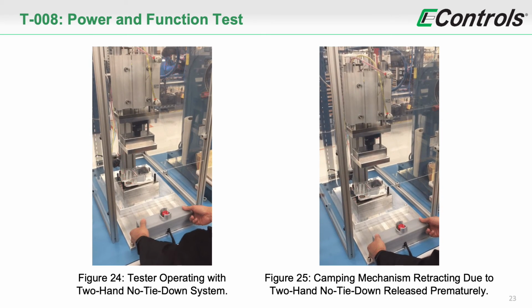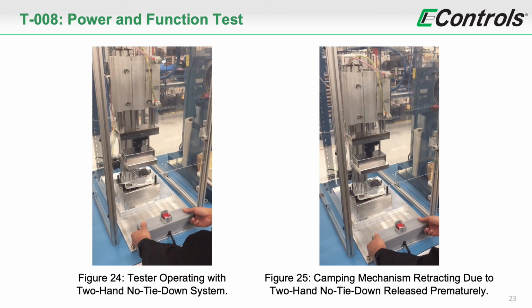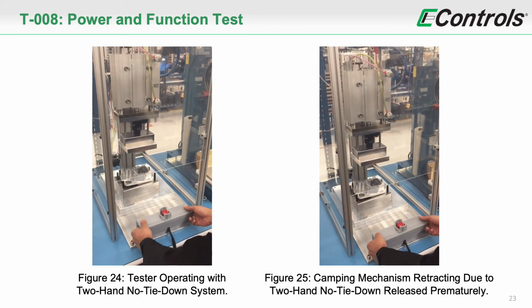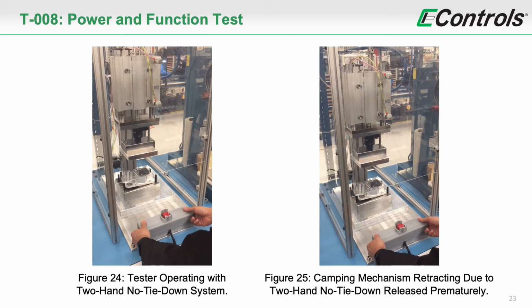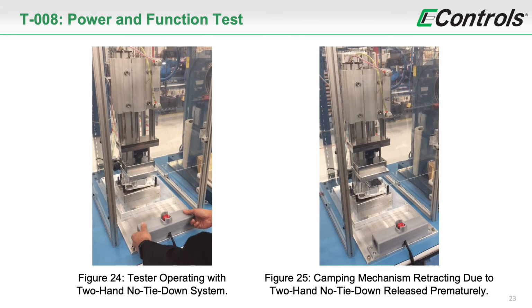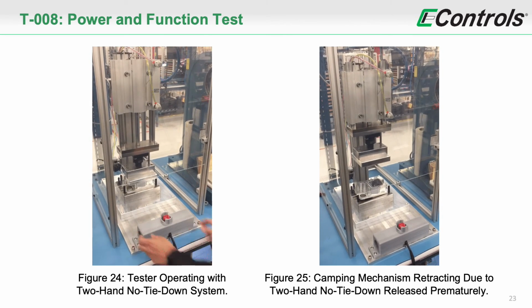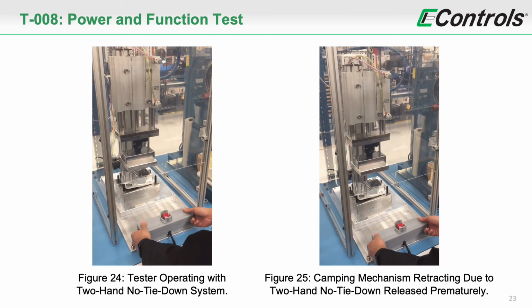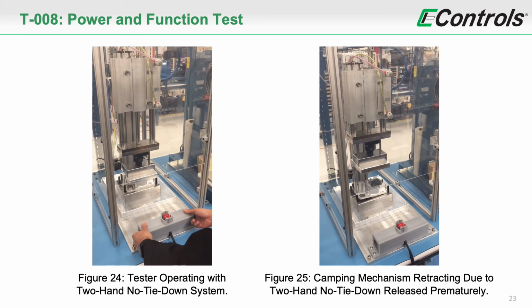As a safety measure, a two-hand no tie-down control was implemented. This system requires the operator to push and hold both buttons until the actuator is fully extended for the test to start. The purpose for this is to protect the operator from inserting their hands in pinch points during the operation of the tester. If one of the buttons is released prematurely, as seen in figure 25, the cylinder retracts.